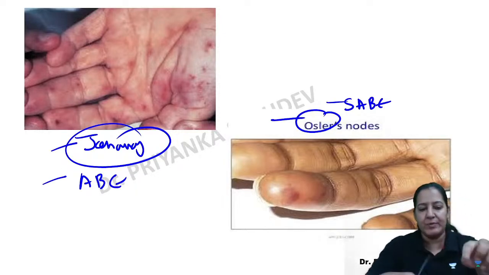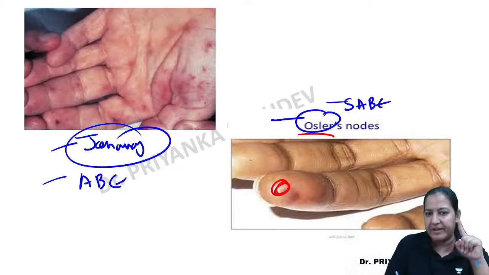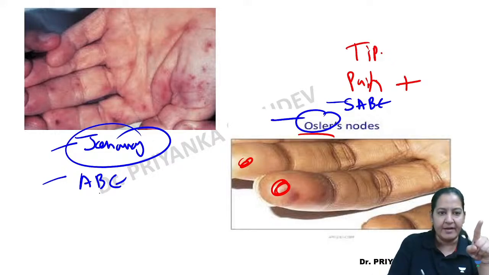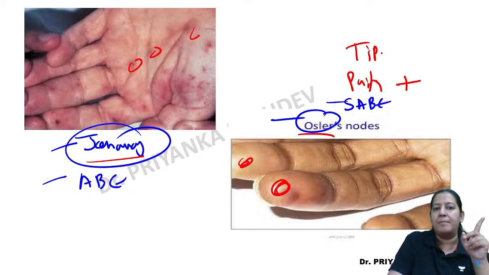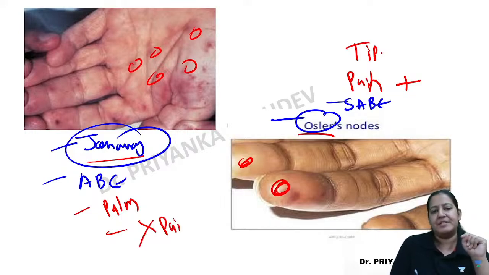Now what is the difference between them? Let me tell you the difference. You can see Osler is present at the tip of the finger. They are painful, number one. Pain is present, and they are present at the tip of the finger. Here, Janeway lesions are present on the palm, not at the tip of the finger. They are present on the palm and they are not painful. Pain is absent here.